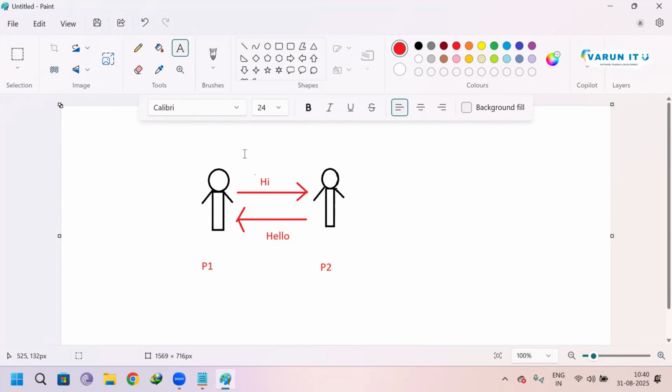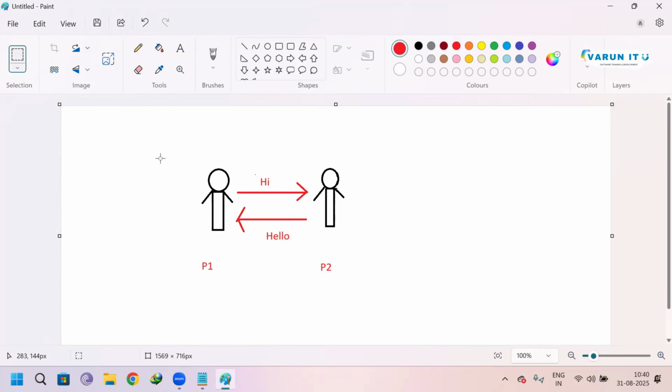That is the common language for both of them, and they were able to understand. That is the reason whenever P1 says hi, P2 responds with hello. Because two persons know the common language, they are able to communicate.